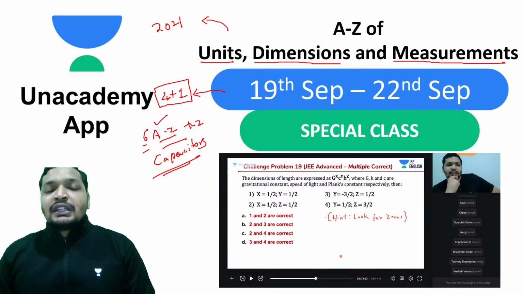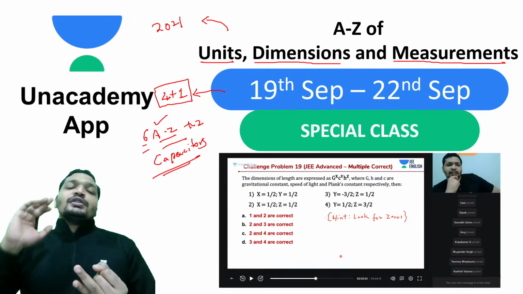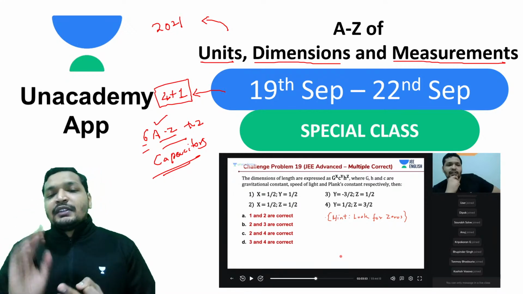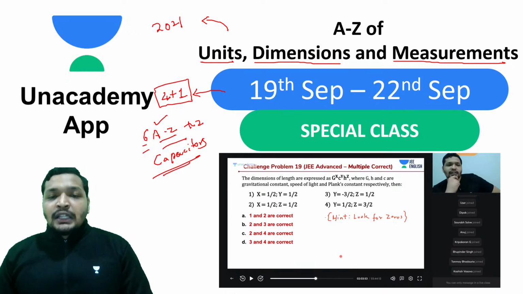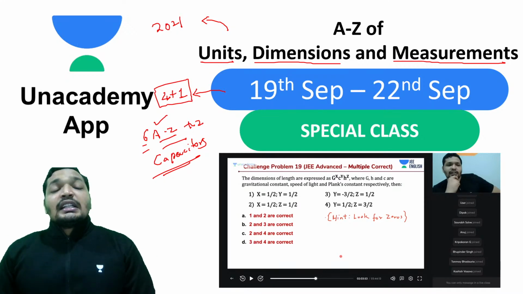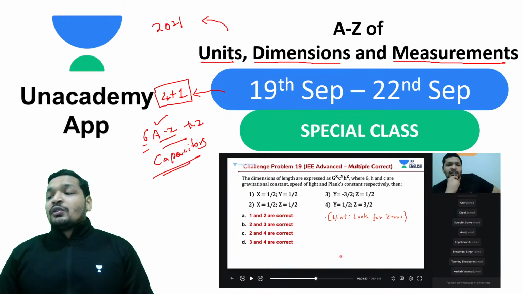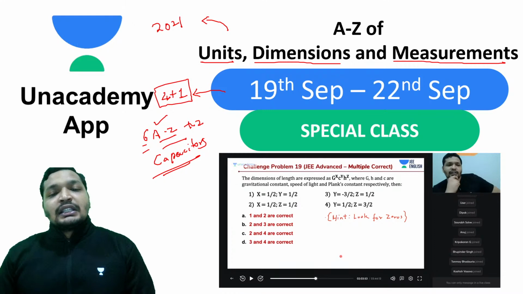Your JEE preparation in terms of units, dimensions and measurements is complete. We have discussed PYQs, we have discussed all the concepts, we have discussed so many different important physical quantities for which we have done dimensional and unit analysis, and all it would take is 5 lectures. It's quite easy, it's less time taking, not only during your preparation but also during your exam. So do definitely complete these lecture series.